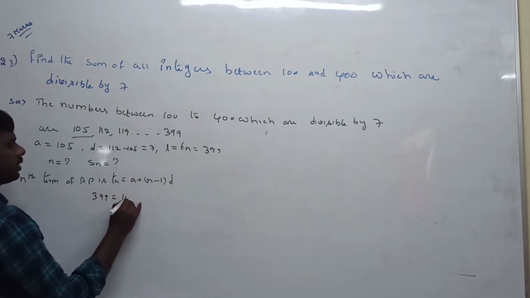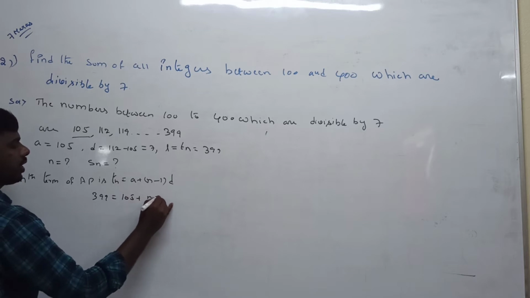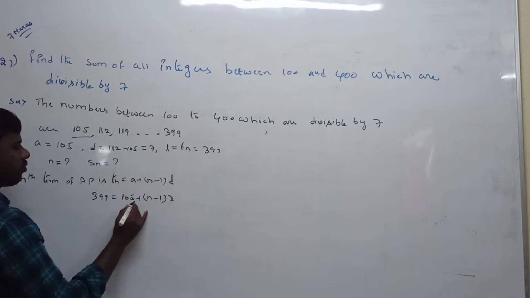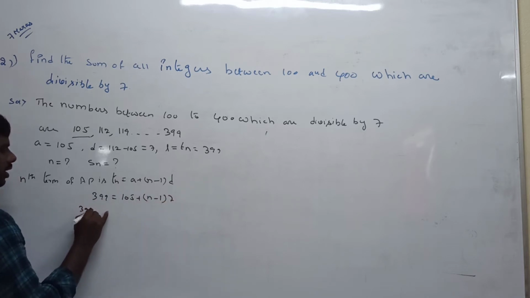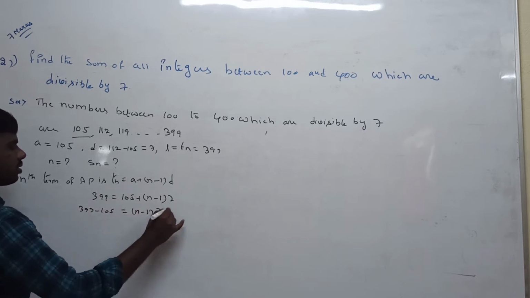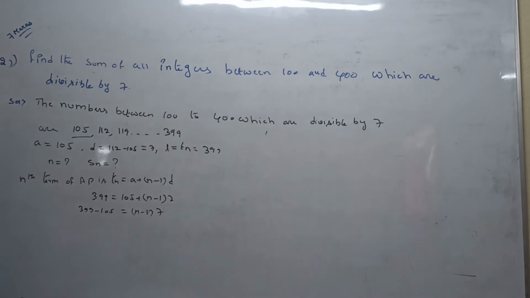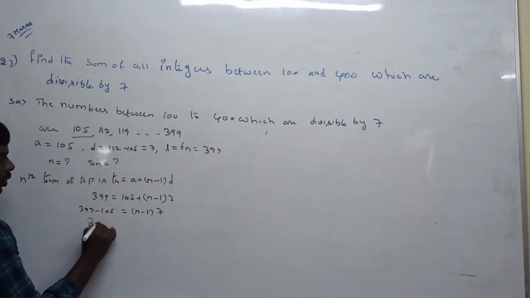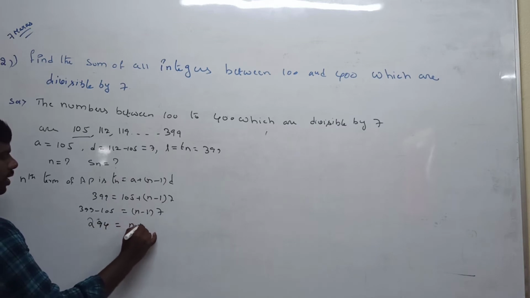399. A value is 105. N value, don't write it as it is. D value is 7. So take 105 to this side: 399 minus 105 is equal to n minus 1 into 7. 399 minus 105 is 294, which is equal to (n minus 1) into 7.